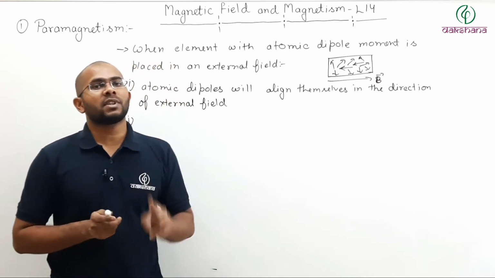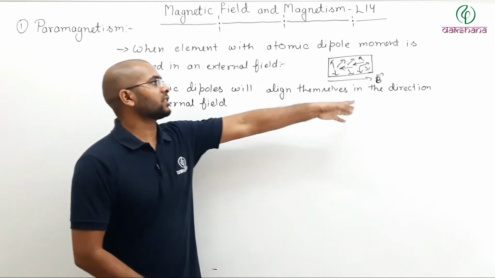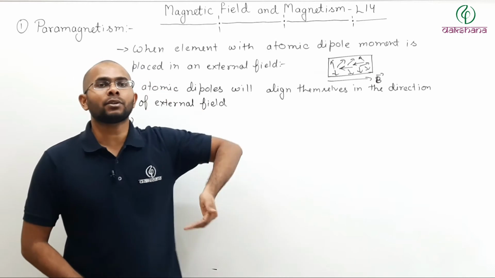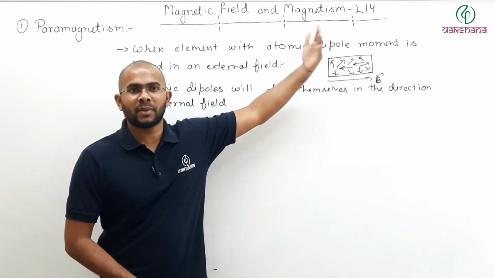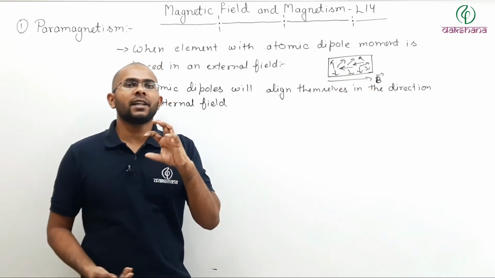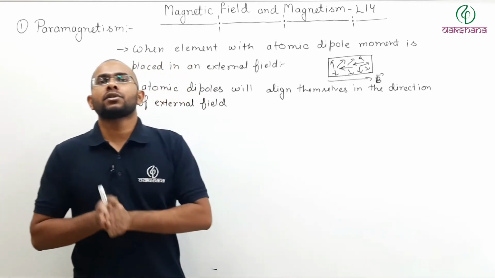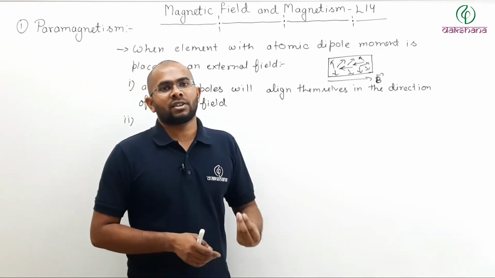The purpose of this induced dipole moment is to oppose the external field, because the external field is trying to change the internal structure of my sample. So an induced dipole moment will occur, and it will try to oppose the external magnetic field.